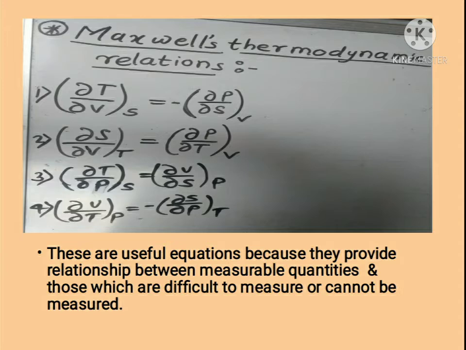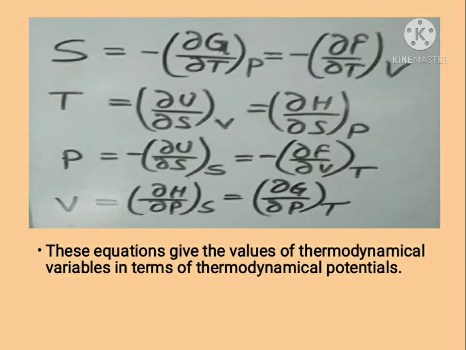These 4 equations give equations for values of variables pressure, volume, temperature, and entropy in terms of thermodynamical potentials F, G, U, and H: Helmholtz free energy, Gibbs function, internal energy, and enthalpy.